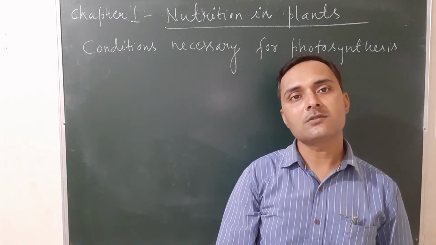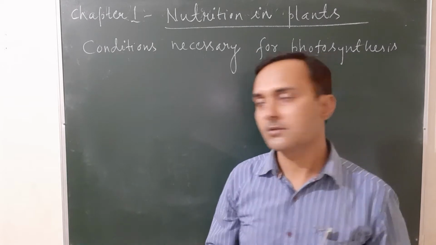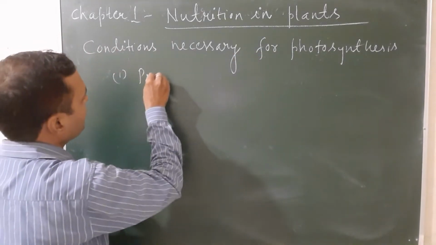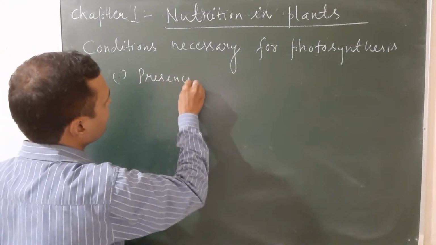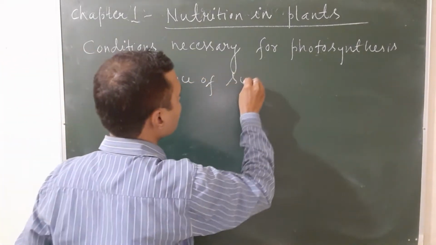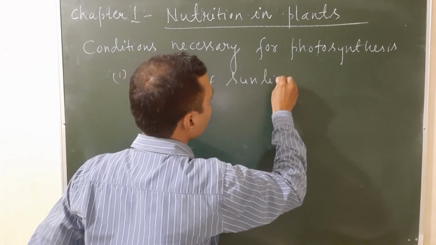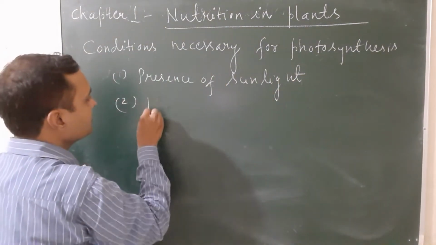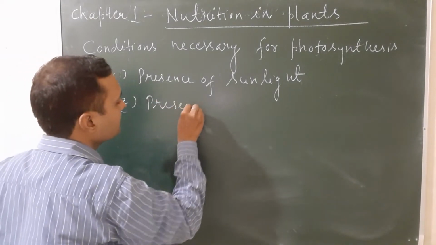So the conditions required for photosynthesis are four. The first condition is presence of sunlight, and the second one is presence of chlorophyll.